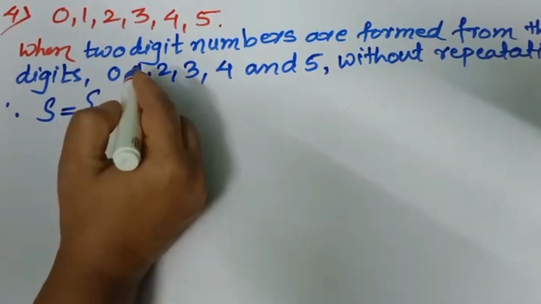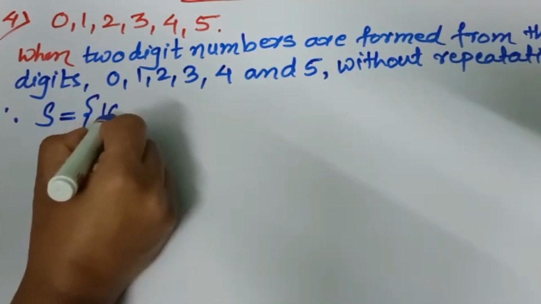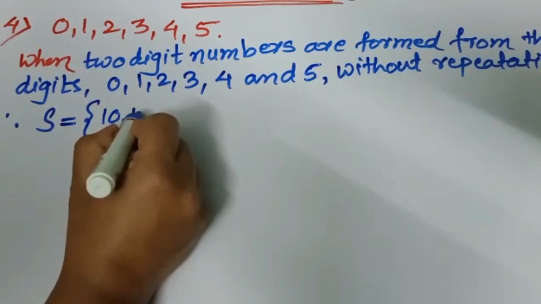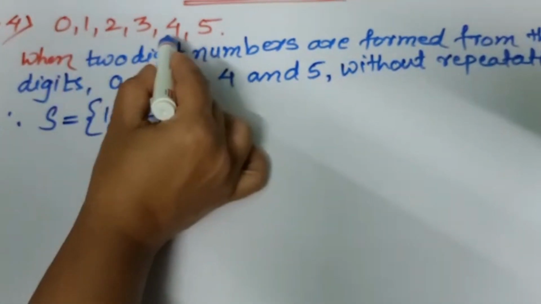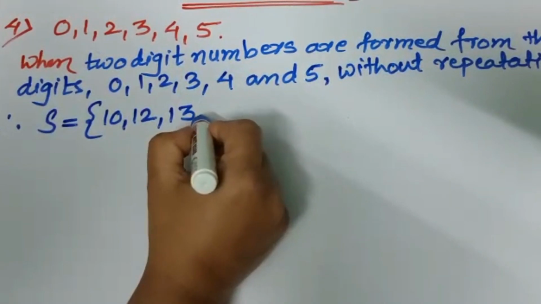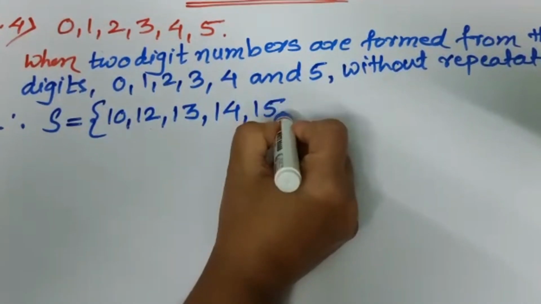Total outcomes here: 1 0 is 10, 1 2 is 12, 1 3 is 13, then 1 4 is 14 and 1 5 is 15.